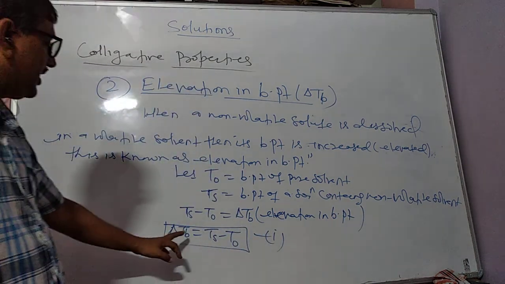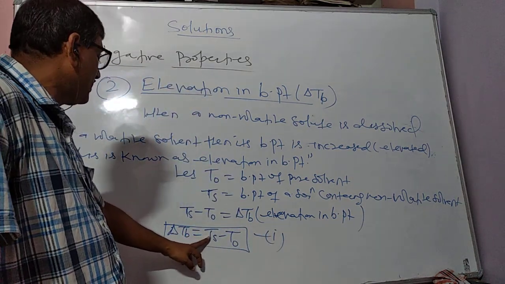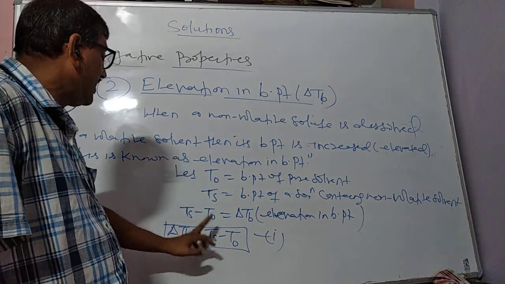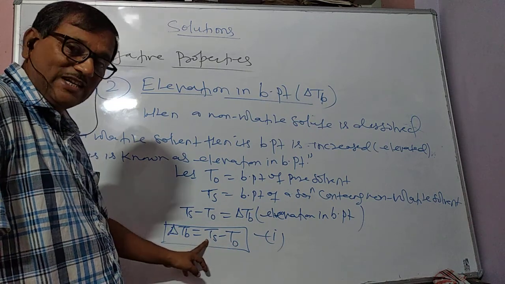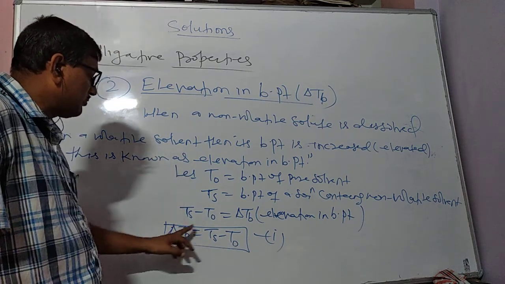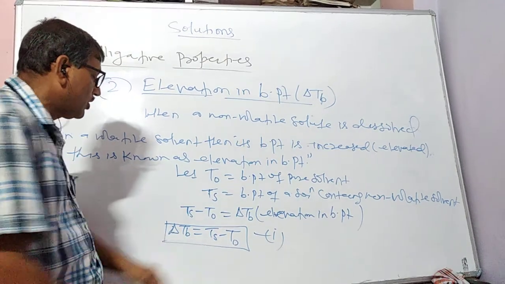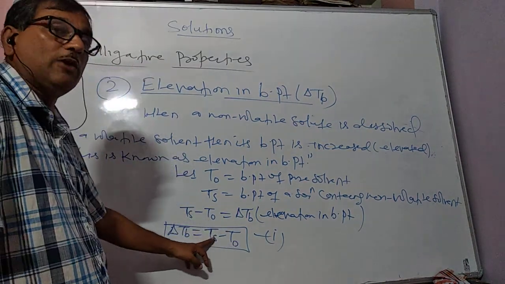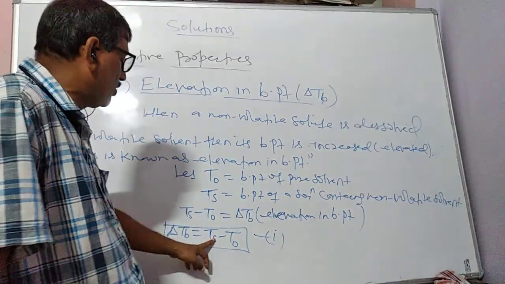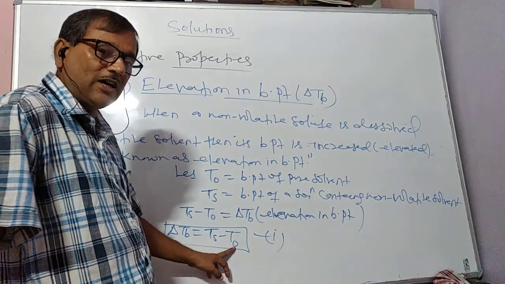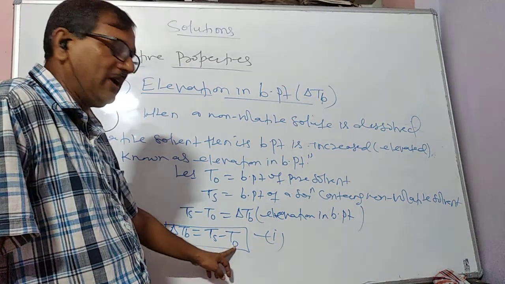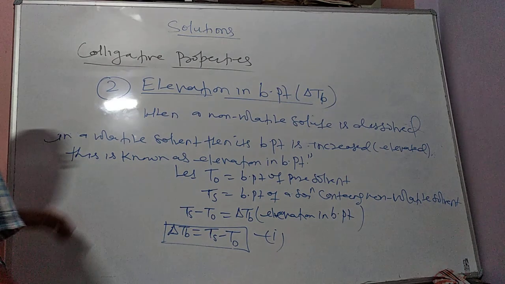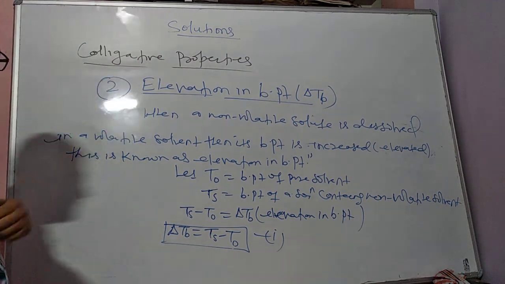We should take care with this equation, because when we discuss the depression in freezing point, there we will get T0 minus Ts. But here, for elevation in boiling, it is Ts minus T0. Ts is the boiling temperature of the solution containing the non-volatile solute, and T0 is the boiling temperature of the pure solvent. Since the boiling point has increased, this difference is said to be the elevation in boiling point.